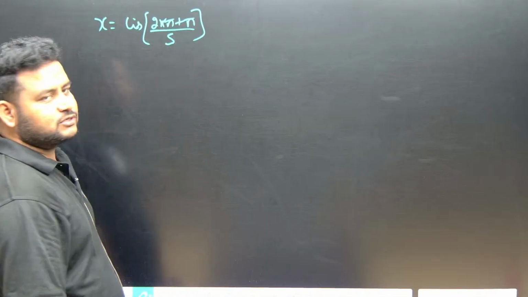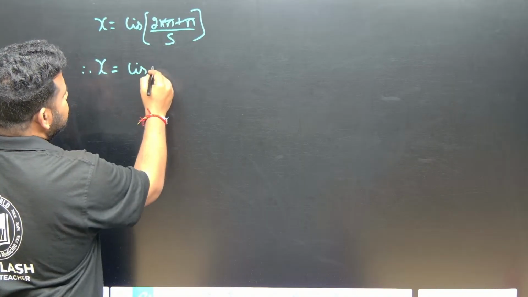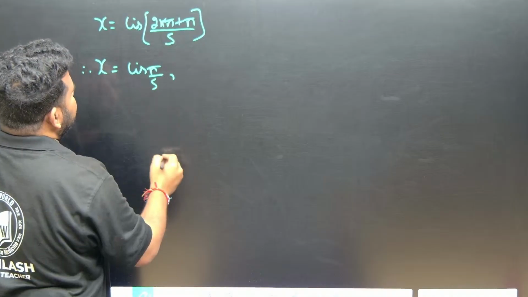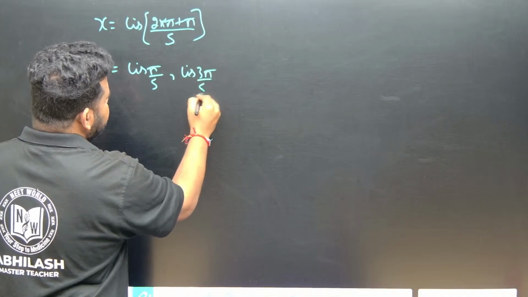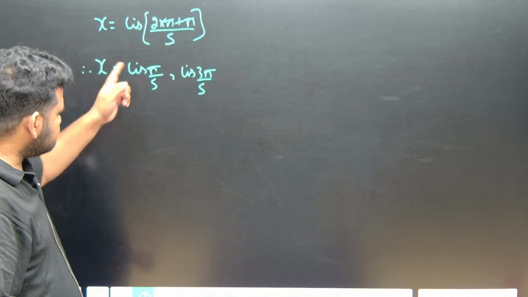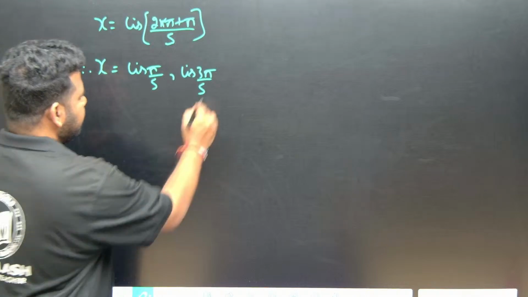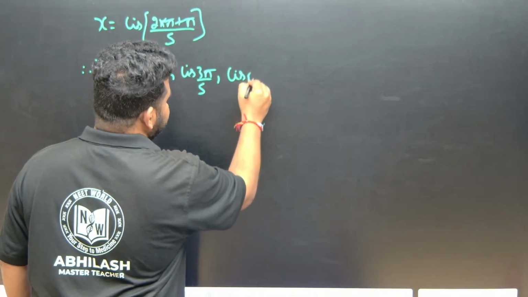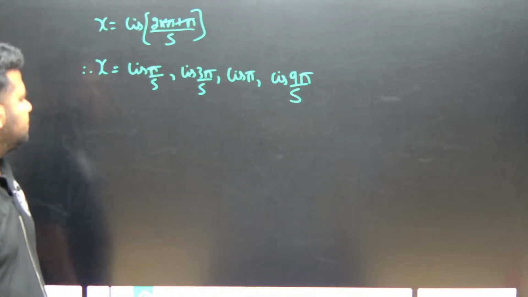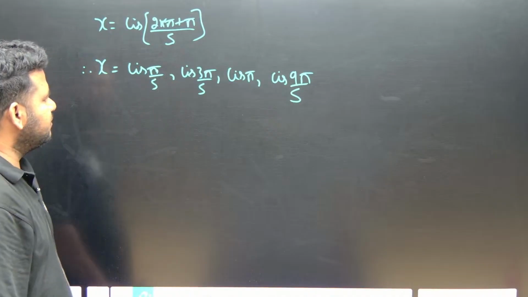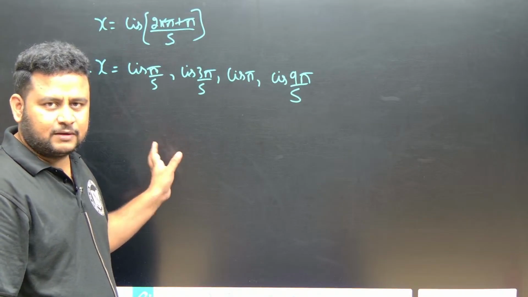Now, when I put k is equal to 0, what will I have? x will be equal to pi by 5. When k is equal to 1, this will become 3 pi by 5. When k is equal to 2, this will become 5 pi by 5, which is pi. Similarly, if you continue, this will become 7 pi by 5, and then 9 pi by 5. This is what we will have for x power 5 plus 1 is equal to 0.